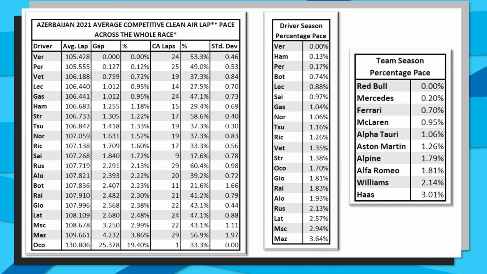And then also looking at that table on the right, the team percentage pace difference. This just takes the fastest team's pace in each of the Grand Prix and then averages each of those out. And so far across the first 6, it is Red Bull who now has the faster car across this whole season. It was at Monaco Mercedes that had the fastest car. Red Bull have now since overtaken them. Then Ferrari is the 3rd fastest with McLaren in P4.